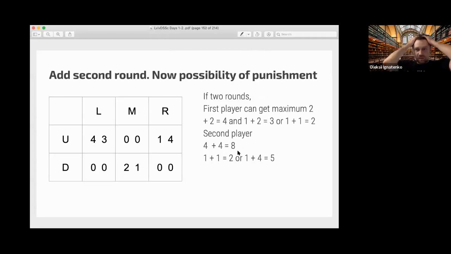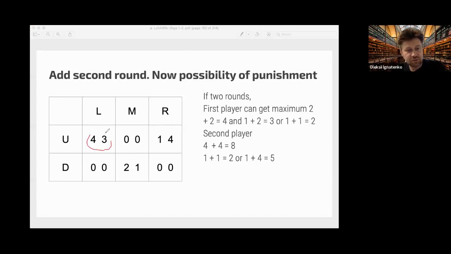Yeah, so imagine that we have 2 rounds of this game. Then the first player can get a maximum in equilibrium of 4, or he can get 8 here, for example, or he can get 1. So we have different possibilities. If we have 2 rounds, we can have a sum of different numbers, but at maximum we can get this number. And this is the best possible profile which is not in equilibrium.